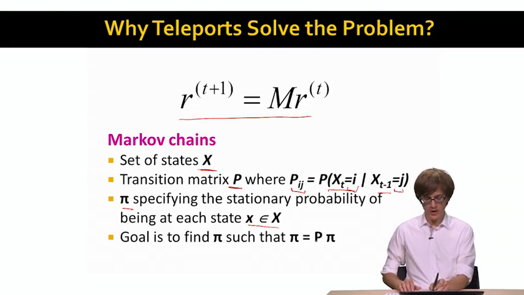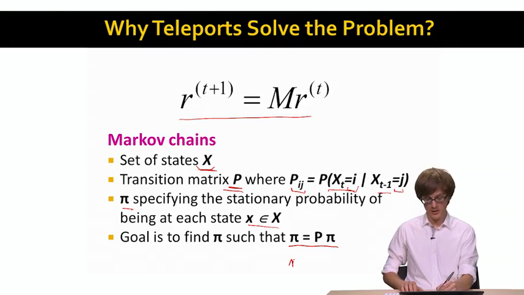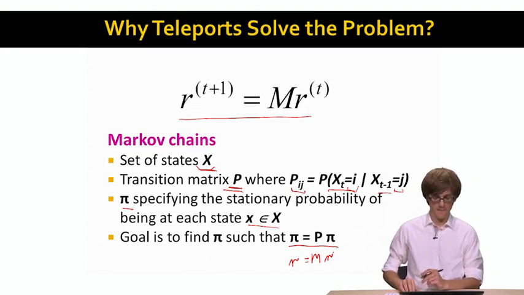And our goal is to compute the value of this equation, pi equals P times pi. This would be a stationary probability distribution of this Markov chain that is defined over a set of states and with the transition matrix P. And again, you immediately see the correspondence to our initial PageRank equation. Here we have pi equals P times pi, and we had r equals M times r.